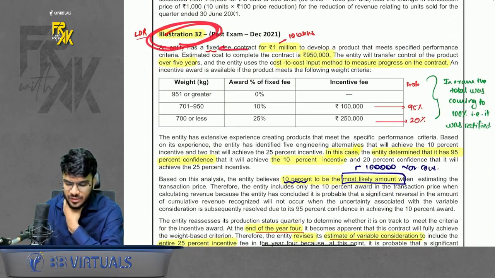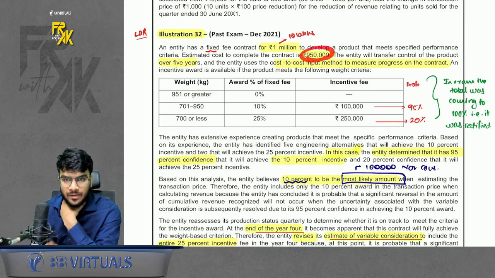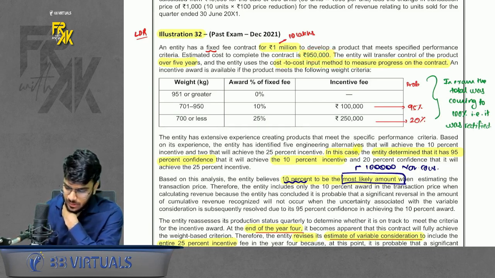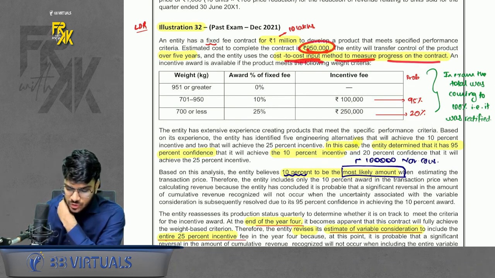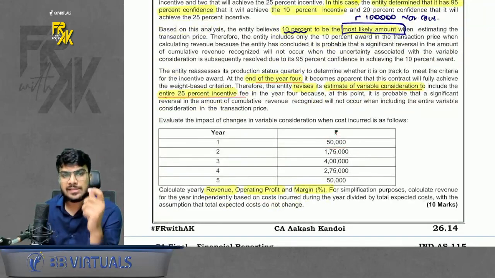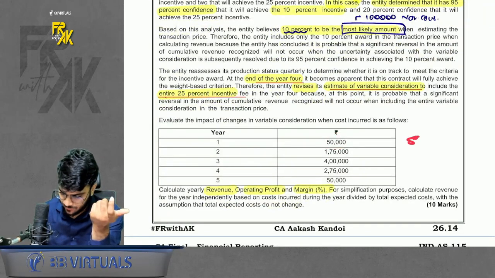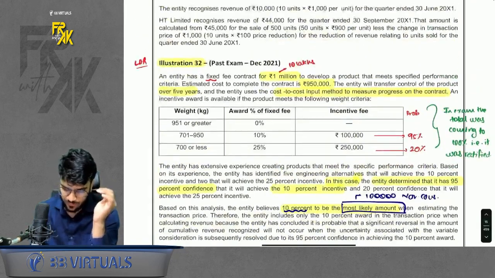Let's say in this we have a fixed fee contract of 1 million. 1 million means 10 lakhs. And here the cost is going to be 9 lakh 50. It also says control is getting transferred over the 5 years, and cost to cost input method is used to measure progress. That means your total cost was 9 lakh 50. Let's say you incurred 50,000 in the first year. So, this is how you will determine the percentage completion: 50,000 divided by 9 lakh 50. This much work was completed. Book this much proportionate revenue. Okay. So this is for fixed fee.